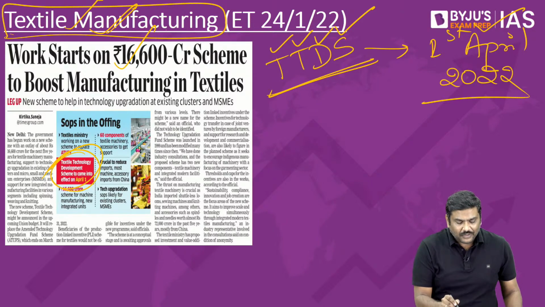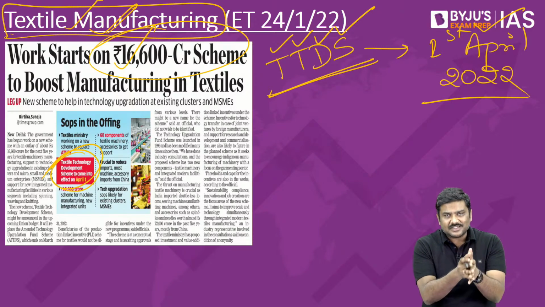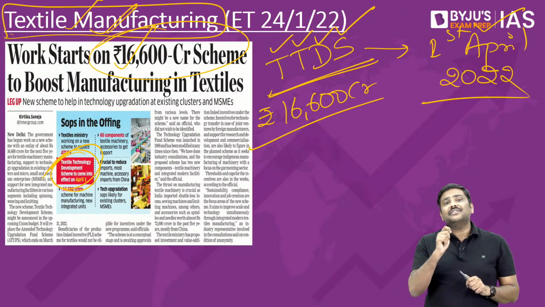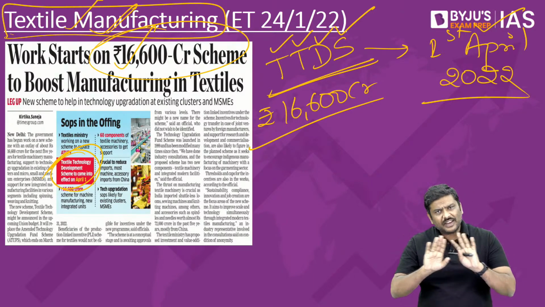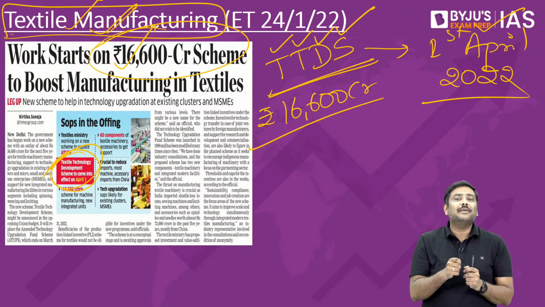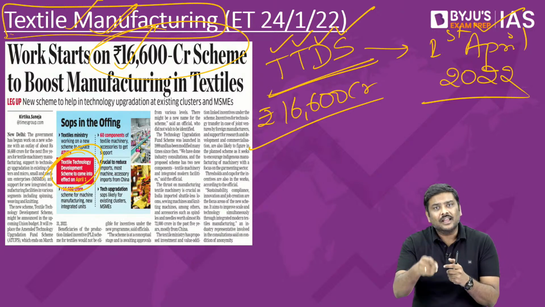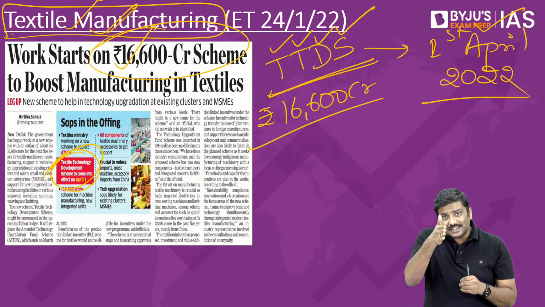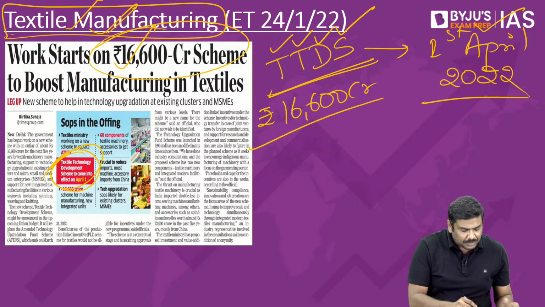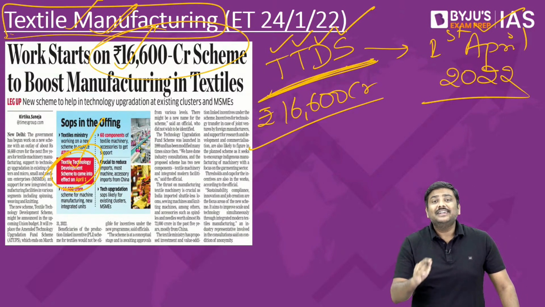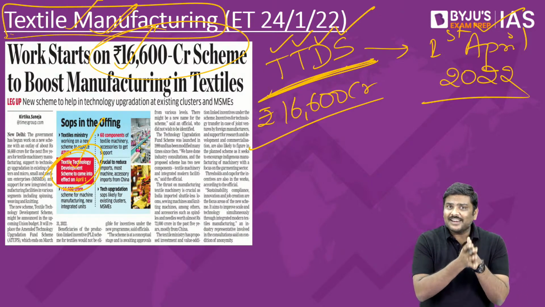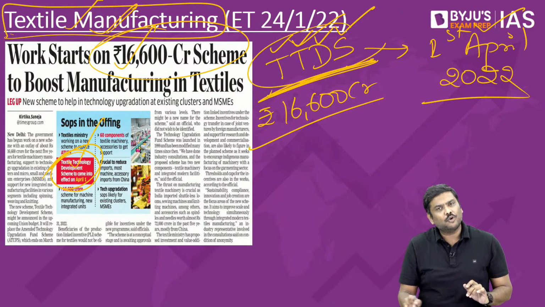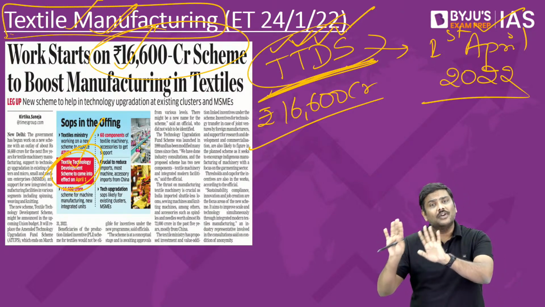And the total amount of funding that the Government of India has kept aside for this scheme is expected to be 16,600 crore rupees. And understand this. This scheme is being discussed in the article for a very simple reason. Already there is one particular scheme, but that scheme will be ending at the end of the current financial year itself. And because this scheme is going to end, the government might implement a new scheme in the name of TTDS. Again, the article also very clearly says that it is expected to be named TTDS, but in reality, when the budget is announced, the name could be something else. It is just being deliberated in the form of TTDS.